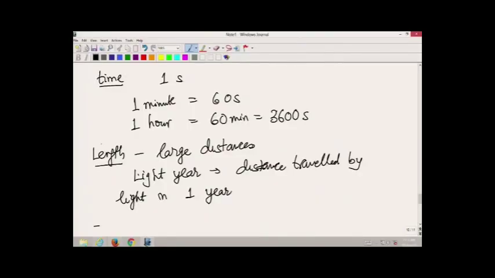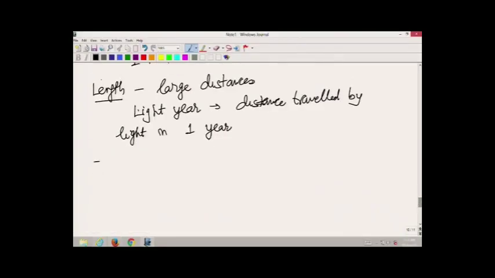So, different multiples of the basic units could be there, and when we have derived units, then the derived units will be a combination of different basic units in the SI system.